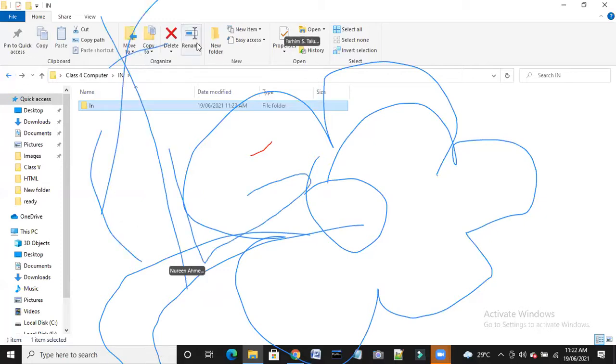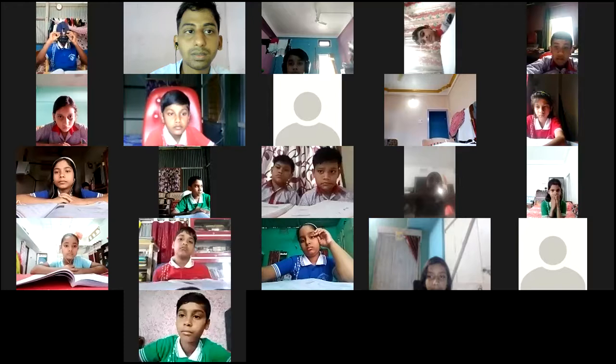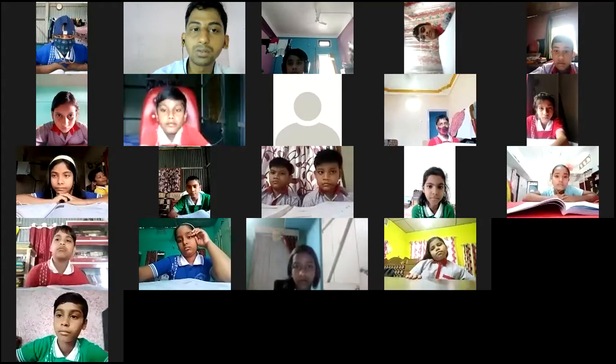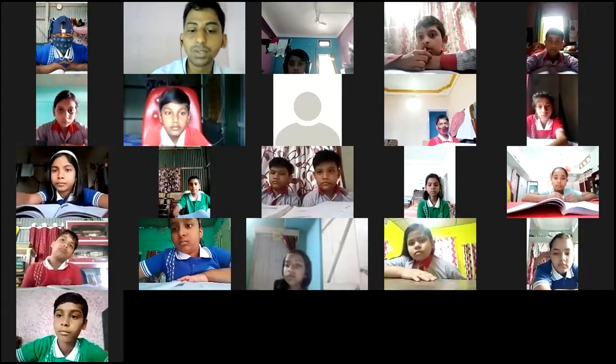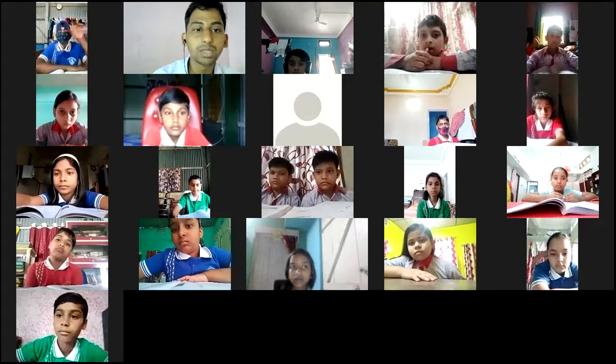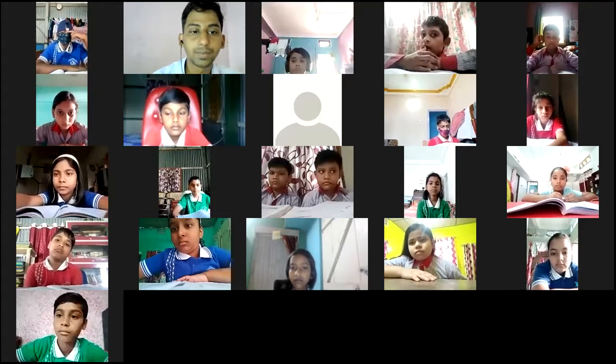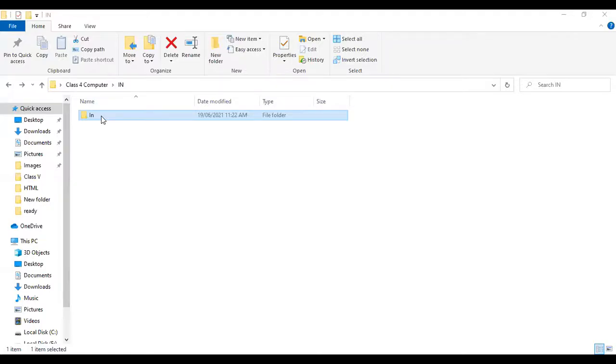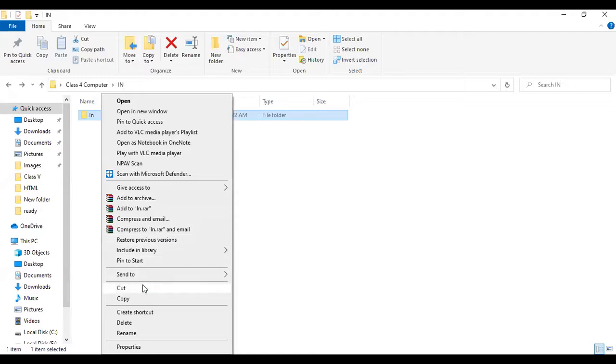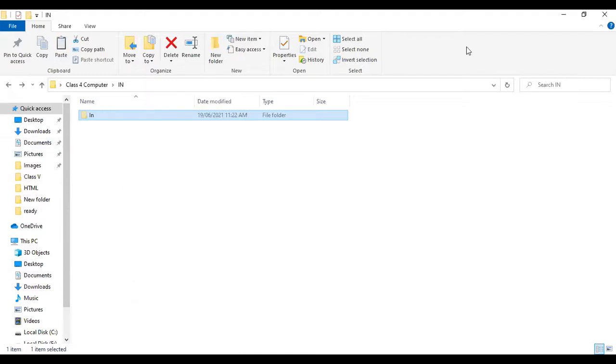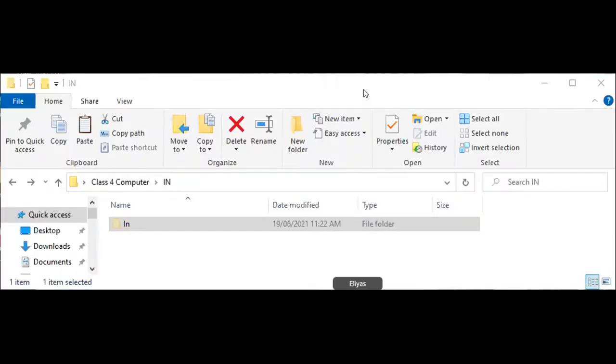Okay, now I'll show you how to copy. Okay, so you see how to copy and cut. Suppose I want to take this one folder to another place, then go and cut here, the cut option you will find here, cut you click. Okay, then you just close this folder. And you want to paste this folder where? Suppose I want to paste this folder in here.